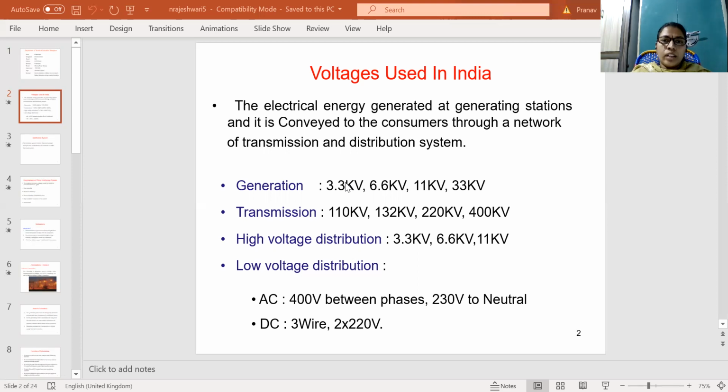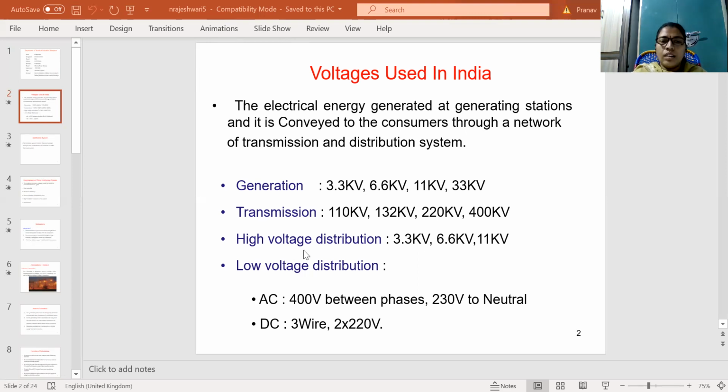In India, the voltages range from 3.3 kV to 400 kV. The electrical energy generated at generating stations is conveyed to the consumers through the network of transmission and distribution. The generation voltages are 3.3 kV, 6.6 kV, 11 kV and 33 kV. The transmission network transmits the power at 110 kV, 132 kV, 220 kV and 400 kV.